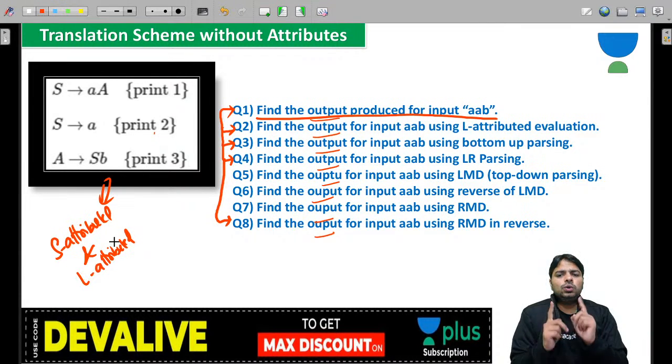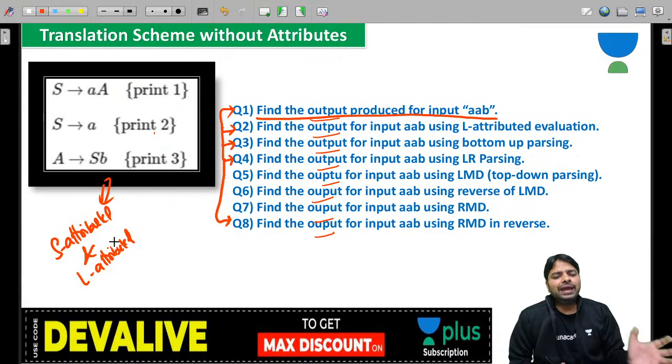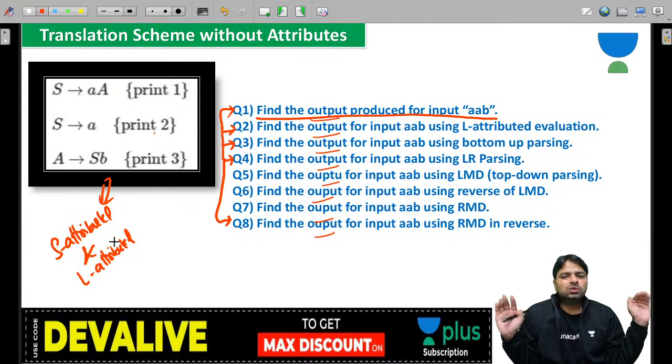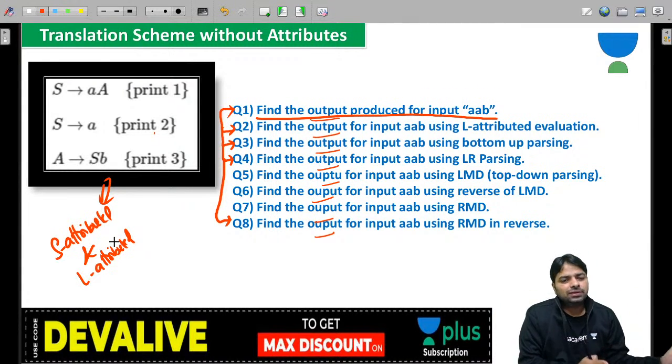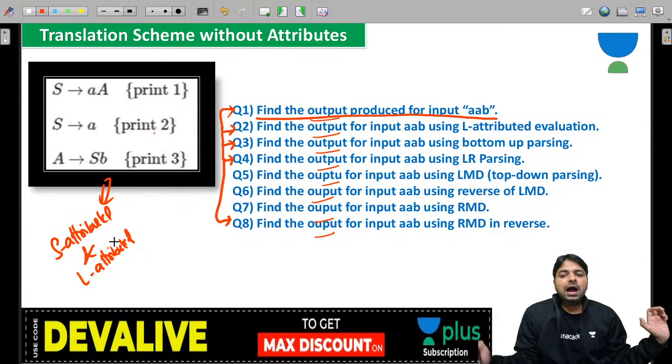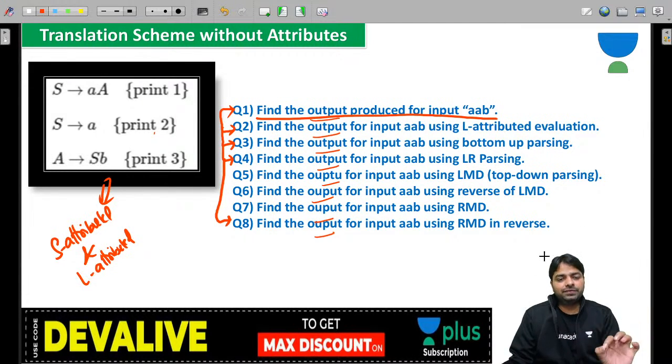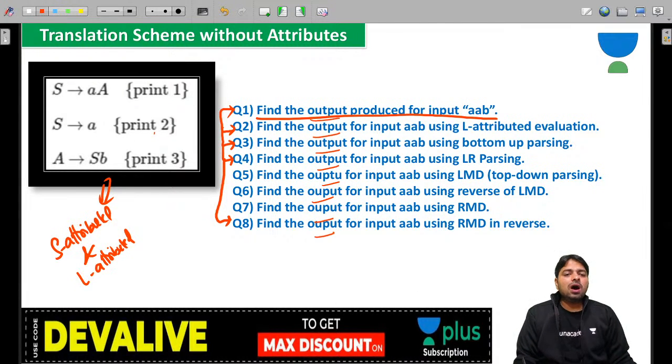All the translations at the end can come in both kinds of definitions, guys. Now use these 5 problems, right? 1, 2, 3, 4, 8 all will give the same answer. Whether you follow depth first traversal or bottom-up parsing, the answer will be the same, and the other 3 might be different. So we are going to do that, right? Yes, all translations are at the end. By looking at that, I have concluded these principles.